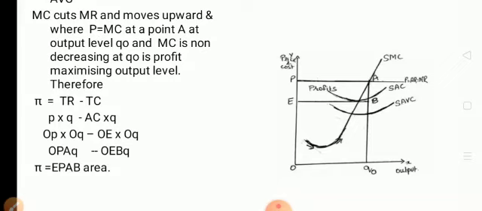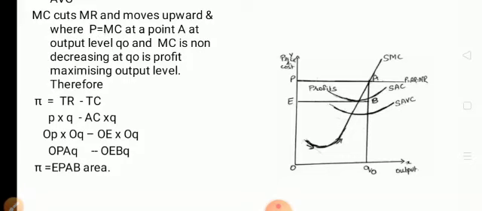You will get the rectangle OPAQ, which is the total revenue minus total cost. Now see what is the total cost. Total cost you calculate as average cost into quantity. Average cost is what? Cost per unit of output produced into quantity.